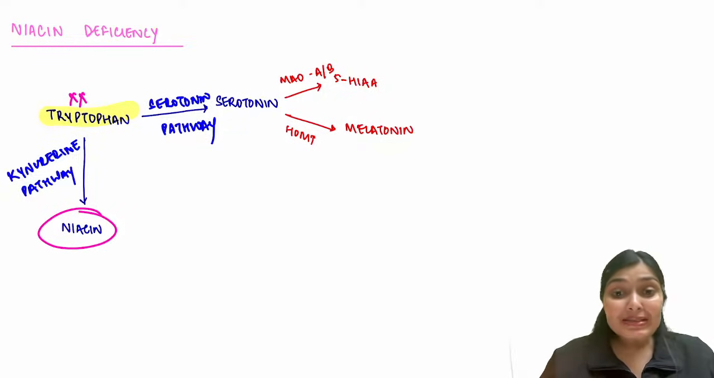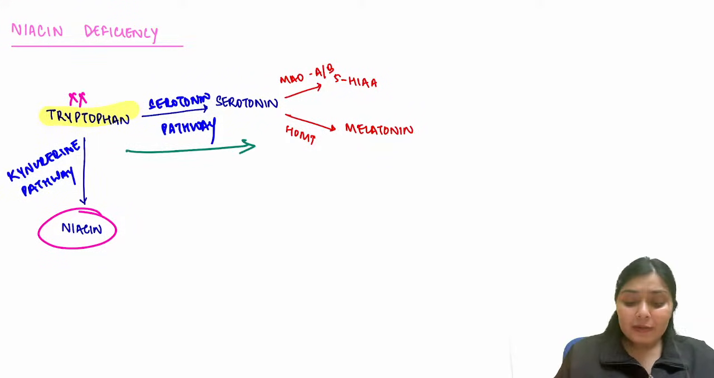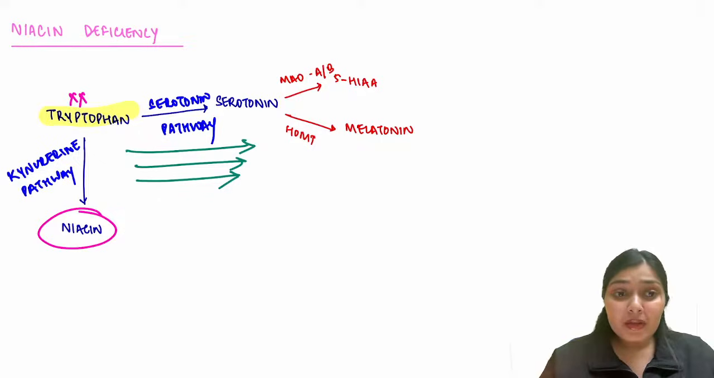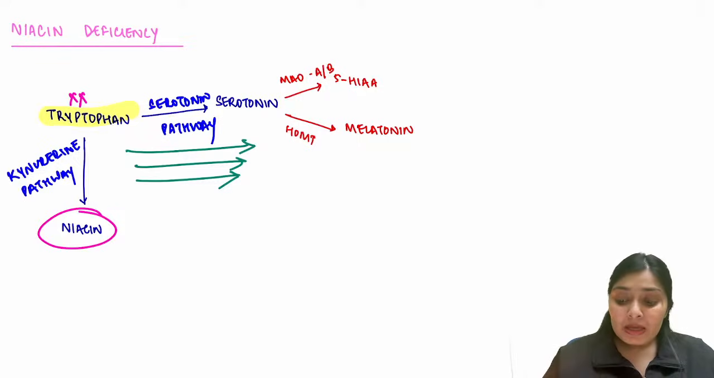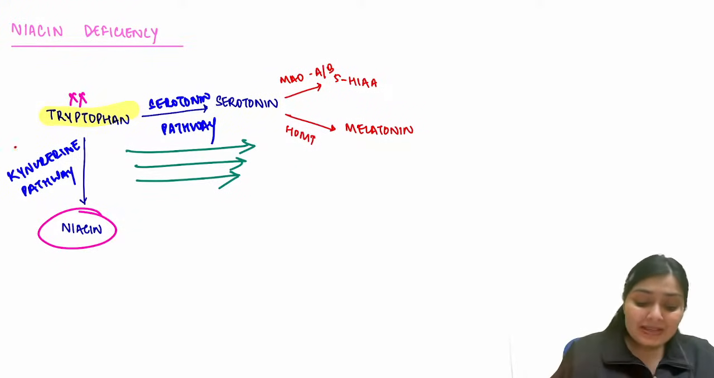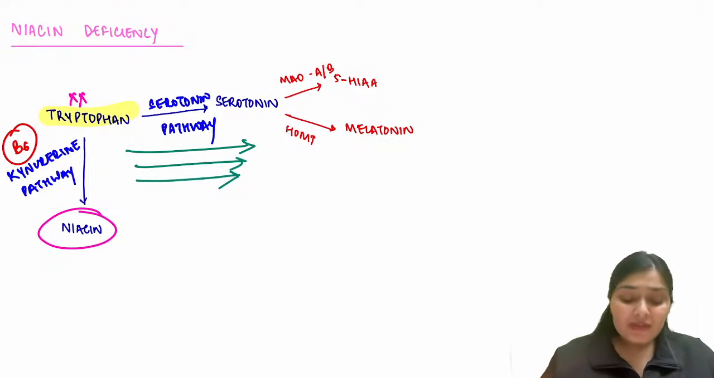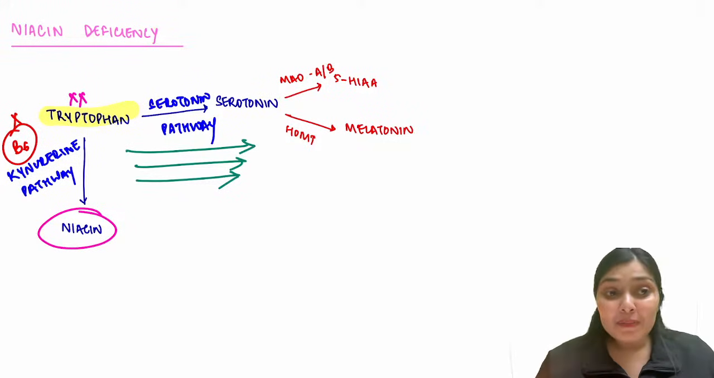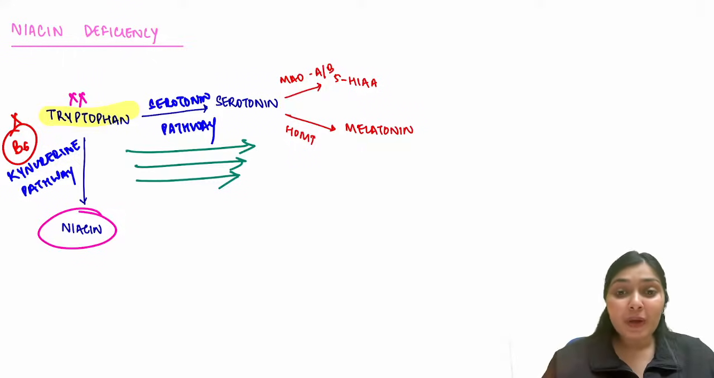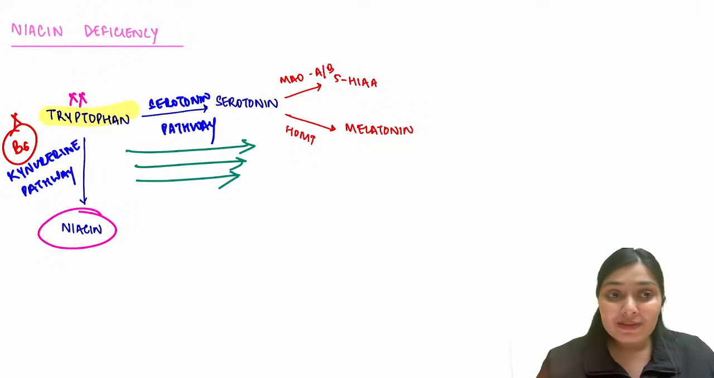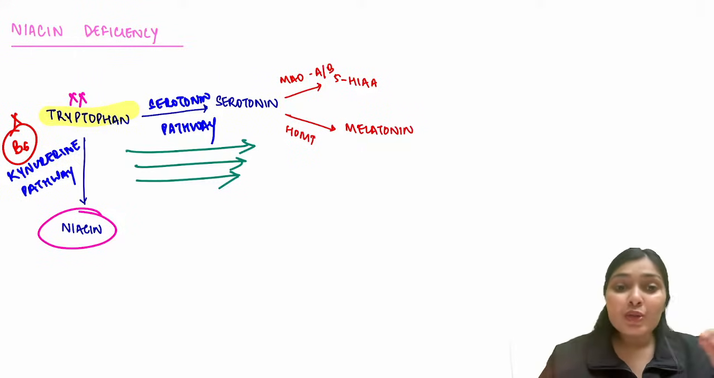If, due to some reason, my body is producing excess serotonin, then the entire tryptophan will be consumed over here. So again, niacin deficiency would be there. Third, in this kynurenine pathway, B6 is very important. Pyridoxine is an important cofactor in this pathway. So if there is B6 deficiency, what will happen? This kynurenine pathway and niacin production will decrease. So in these three conditions, you will see niacin deficiency and pellagra-like symptoms.